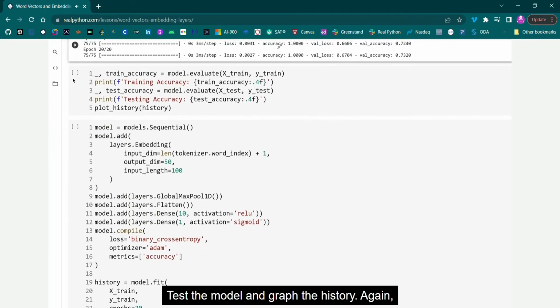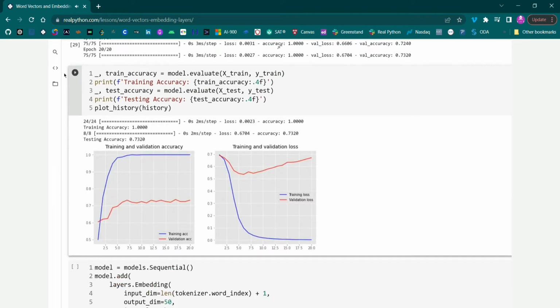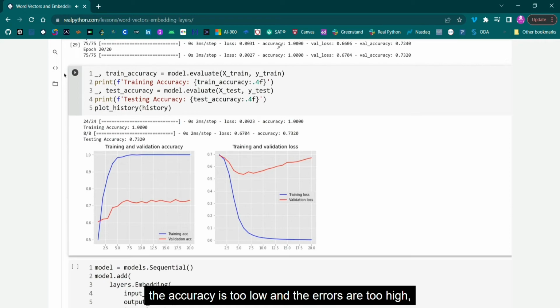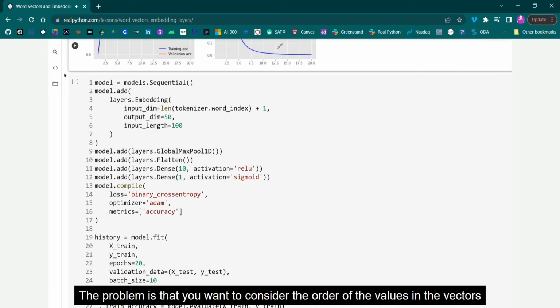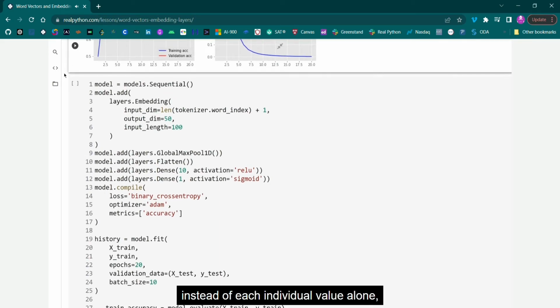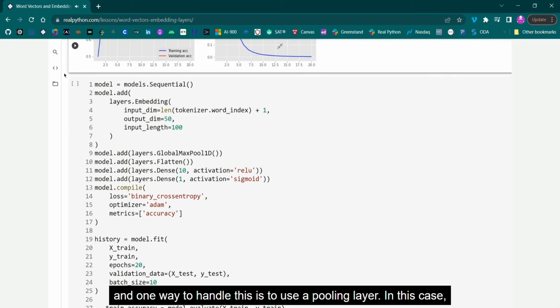Test the model and graph the history. Again, the accuracy is too low and the errors are too high. So let's look at a better way to train this model. The problem is that you want to consider the order of the values in the vectors instead of each individual value alone. And one way to handle this is to use a pooling layer.